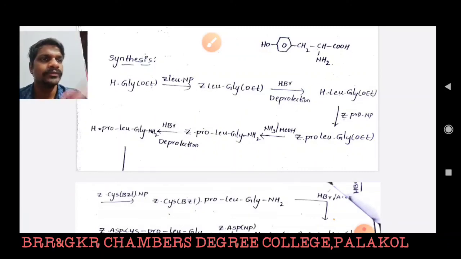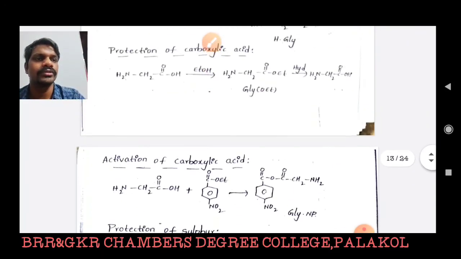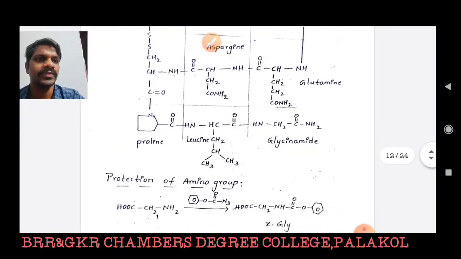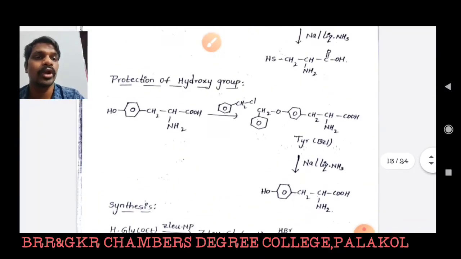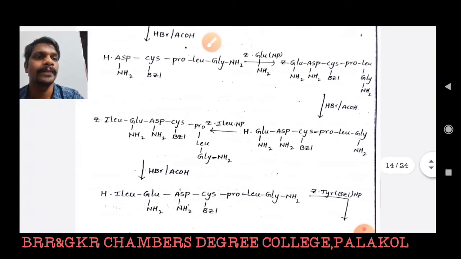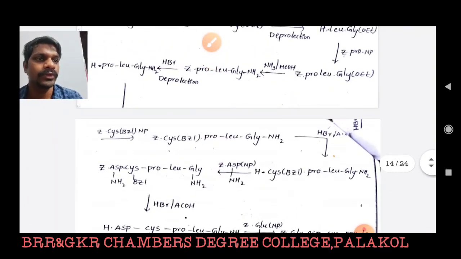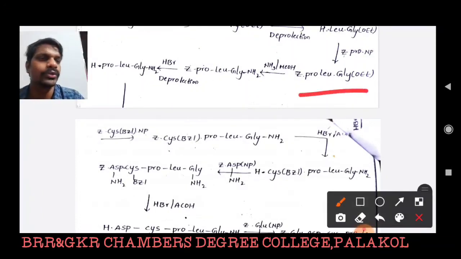In the next connectivity in the oxytocin molecule, the imino group of leucine is linked with the carboxylic acid of proline. So now I take the proline molecule, in which the imino group is protected and the carboxylic acid group is activated, so that we get the tripeptide Z-proline-leucine-glycine-OET.